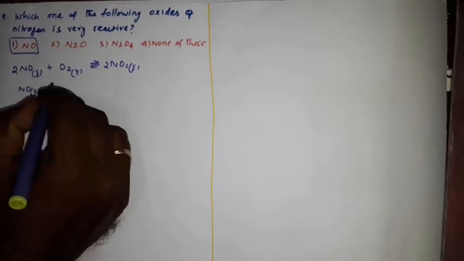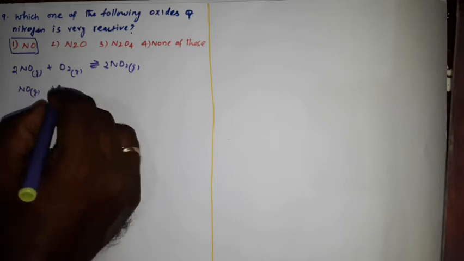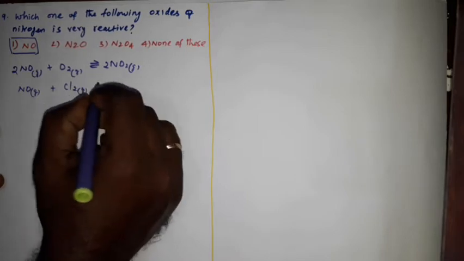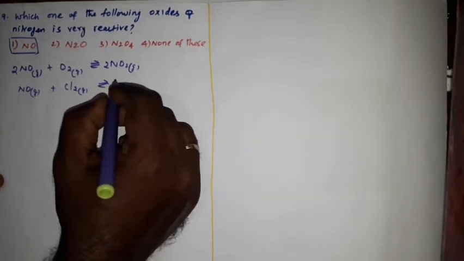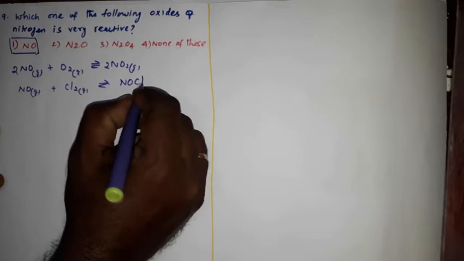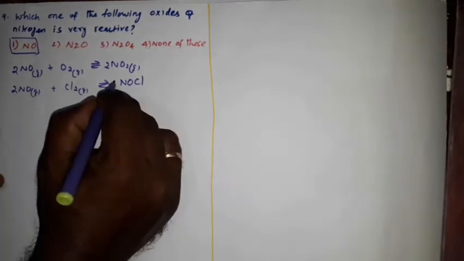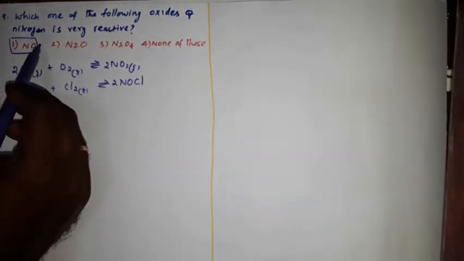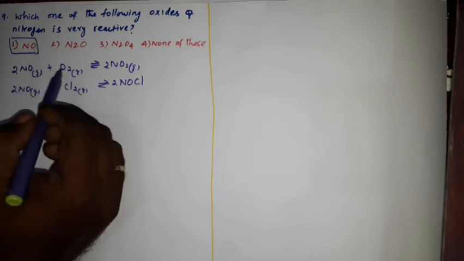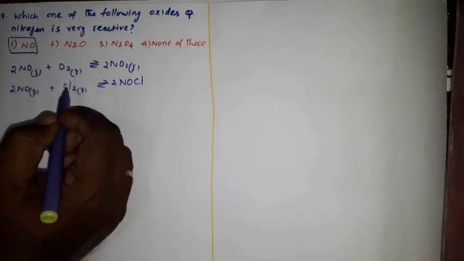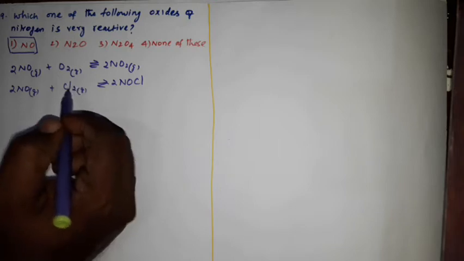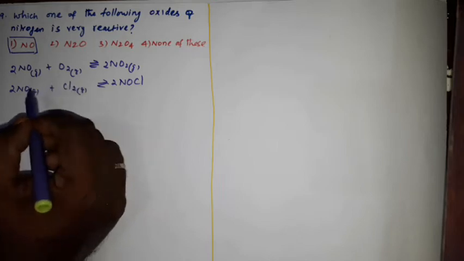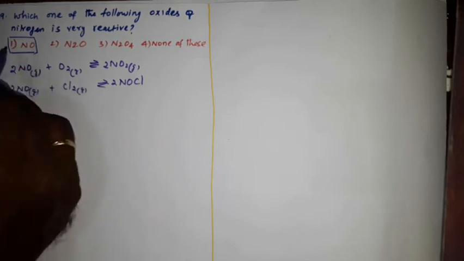It reacts with halogens like chlorine, and other halogens also, producing NOCl, then balance the equation to 2 NOCl. Okay, so nitrogen monoxide will react with dioxygen and dichlorine, that is, chlorine is a halogen. Other halogens like fluorine, bromine, iodine can also react with nitrogen monoxide. So option 1 is the right answer.